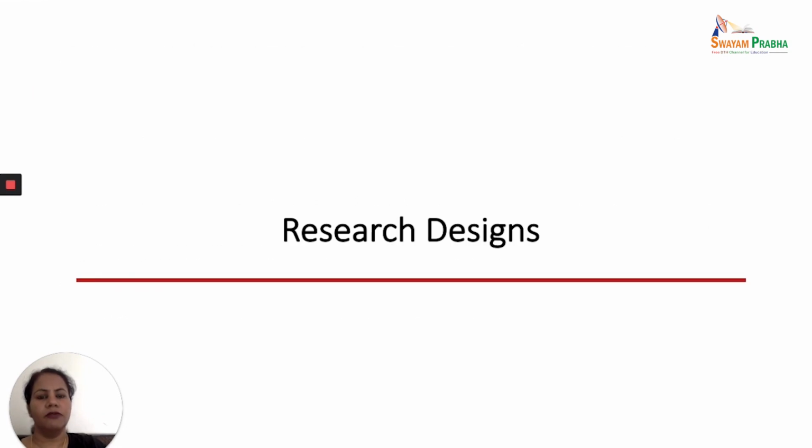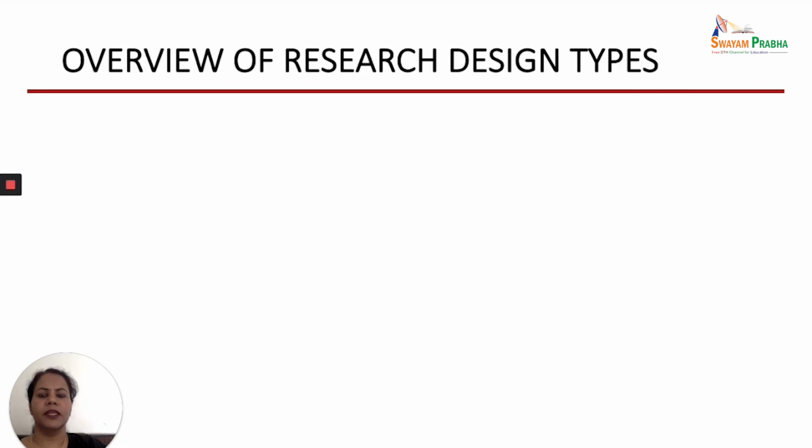Now, as we have discussed all the aspects to consider while deciding the research design, once you have decided, you will think whether to go for an experimental study or a non-experimental study. Today we will be talking about the experimental research designs. But before that, let us see the different types of quantitative research designs.